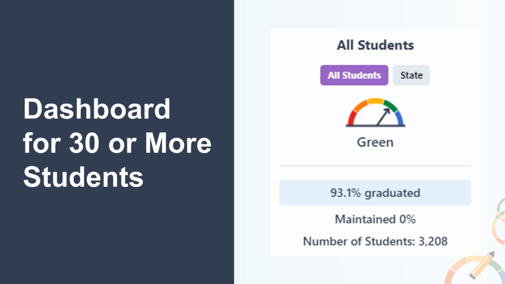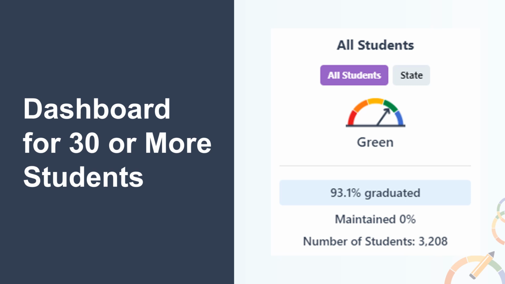In the card seen here for the all student group, the performance level or color is green and the gauge is pointing to the green color. The card shows that 93.1% of the student group graduated and that the student group maintained with a 0 percentage points change from the prior year. The number of students, or N size, is 3,208.